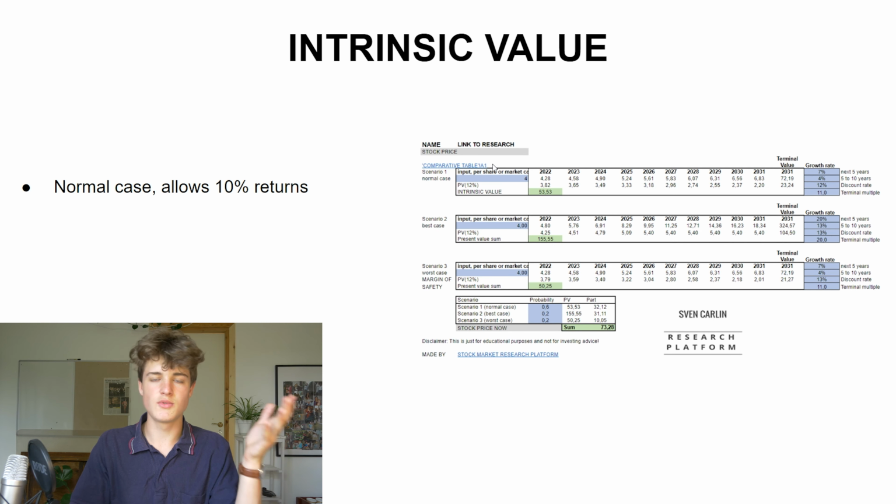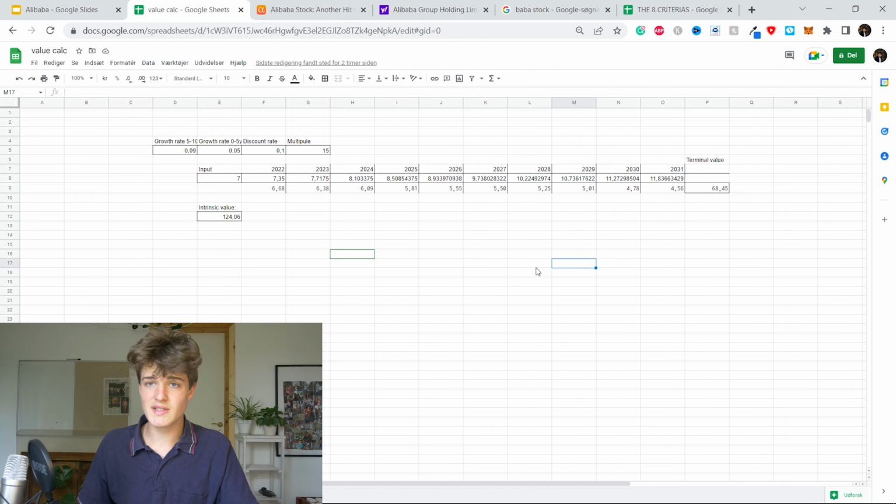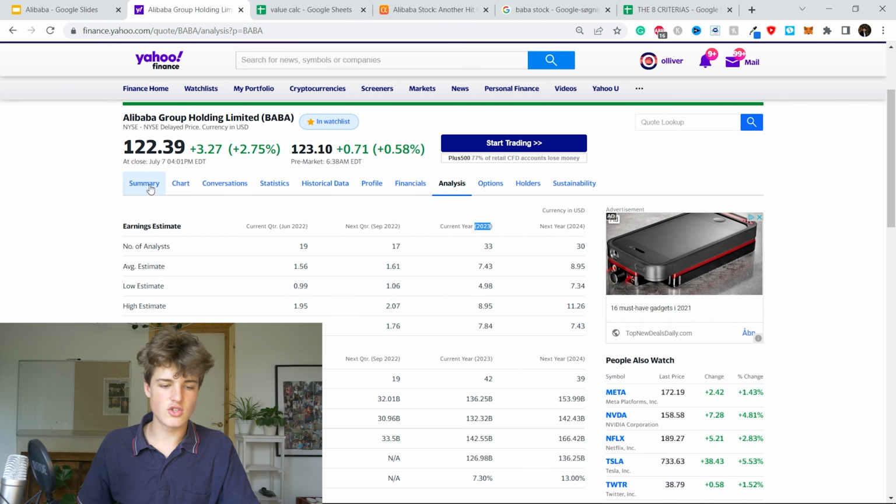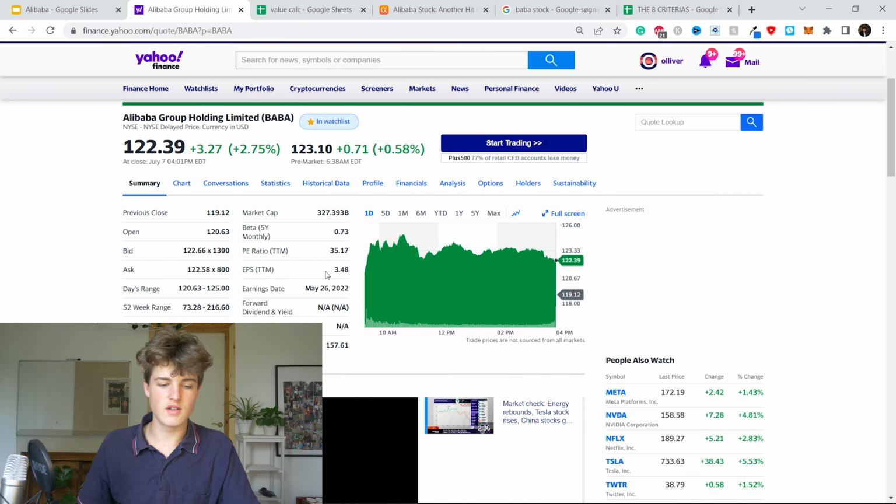Now we come to the intrinsic value calculation. What should we actually be paying for Alibaba? Normal case allows a 10% return. We want to be conservative and still be able to outperform the S&P and the market. So I've taken here the EPS, the earnings per share, and you can see, as I talked about before, the fluke year is because this past year the EPS is incredibly low, 3.5, right?